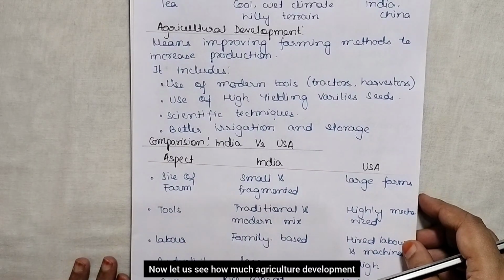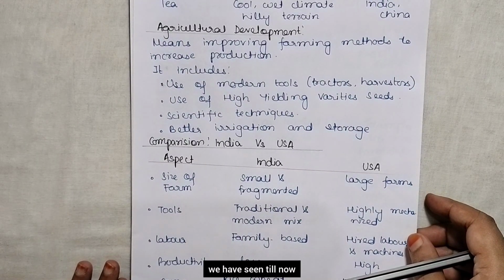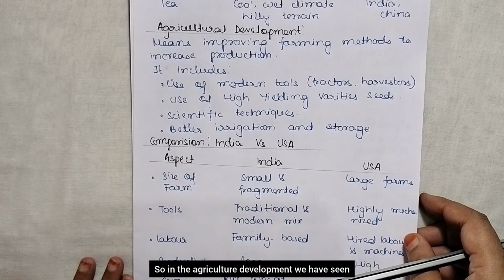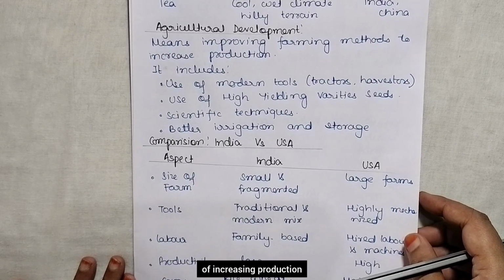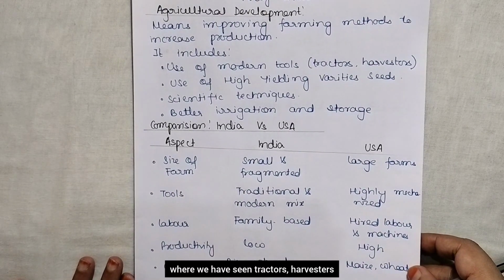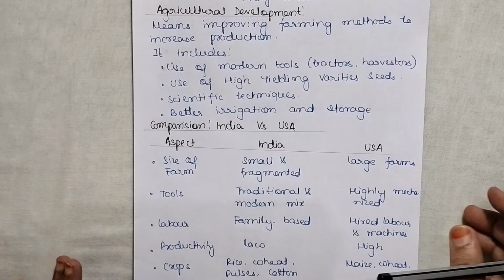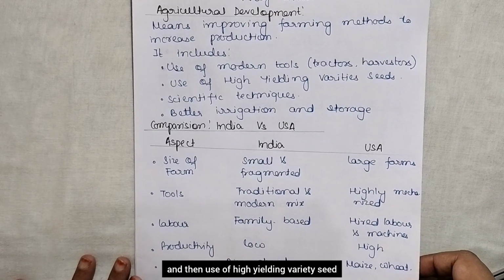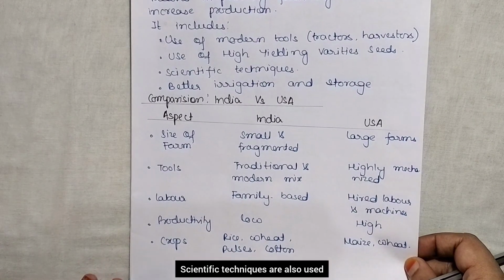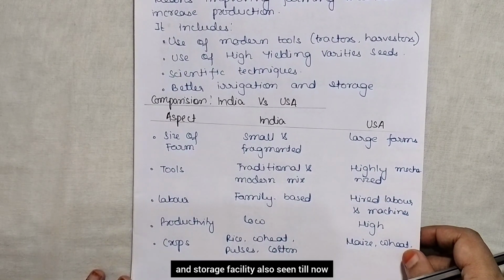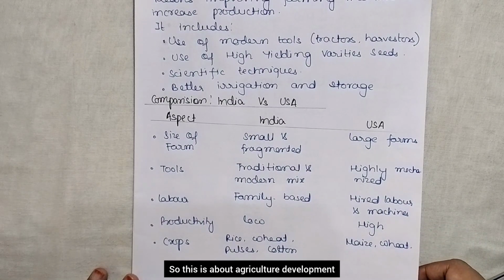Now let us see how much agriculture development we have seen till now. It means improving farming methods to increase production. In agriculture development we have seen that farming has been improved by methods of increasing production. It includes the use of modern tools, where we have seen tractors and harvesters being used, and then the use of high yielding variety seeds. Scientific techniques are also used, and better irrigation and storage facilities are also seen till now, right? So this is about agriculture development.